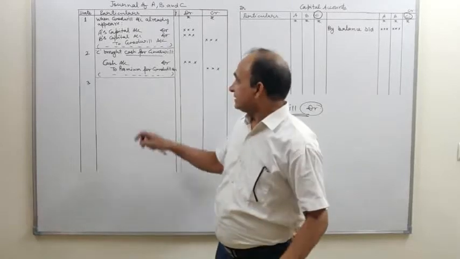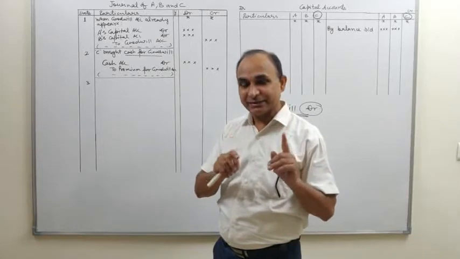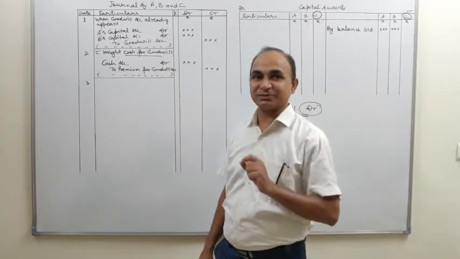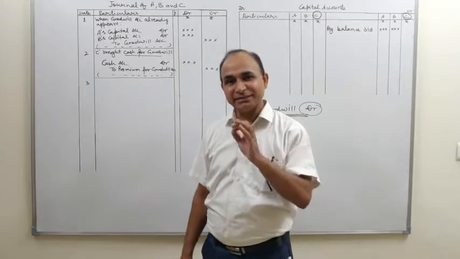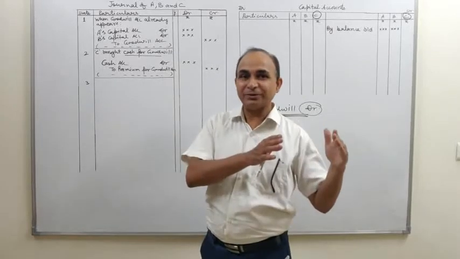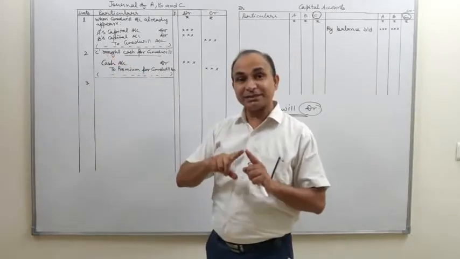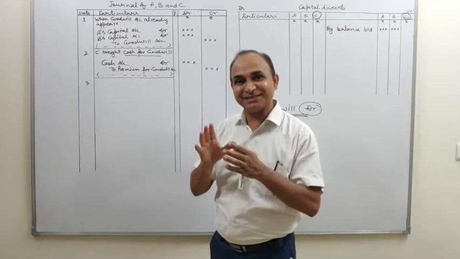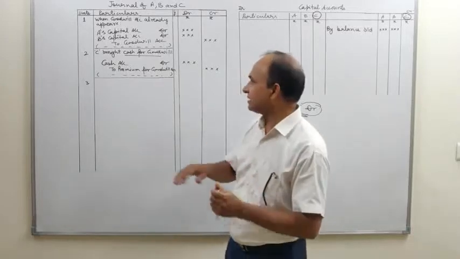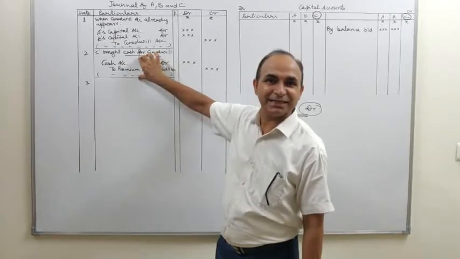So students, this share of goodwill brought in by the new partner C will be distributed between A and B in the sacrificing ratio. Since they made a sacrifice in favor of C, any old partners who sacrifice in favor of the new partner are compensated for that purpose. It means C will compensate A and B for the sacrifice made by them in his favor. And the journal entry for that. Simply, you can understand this amount of goodwill is distributed between A and B in sacrificing ratio.